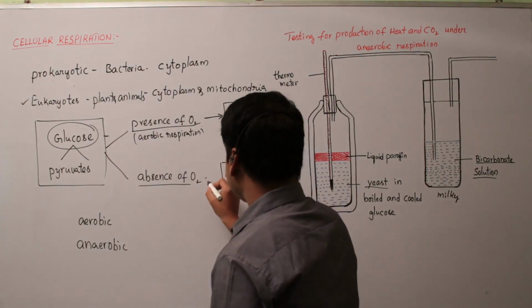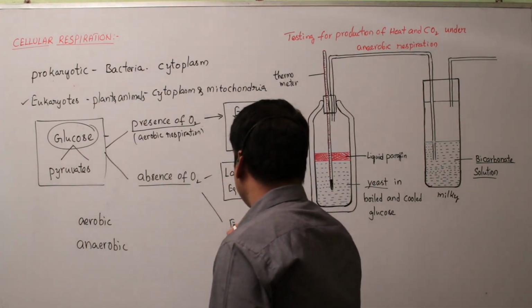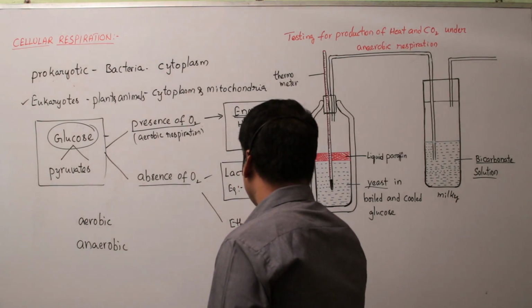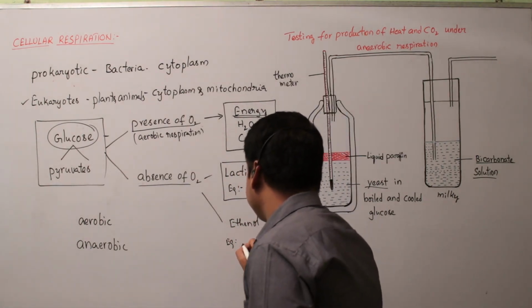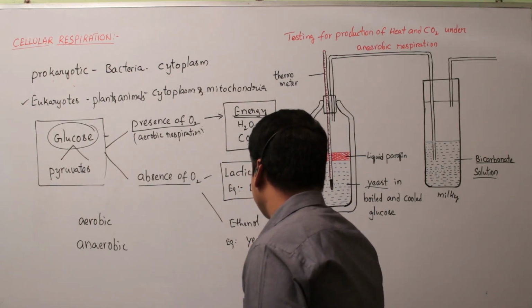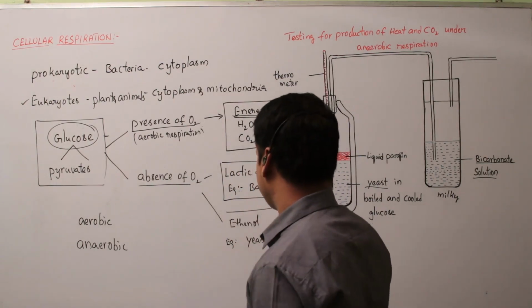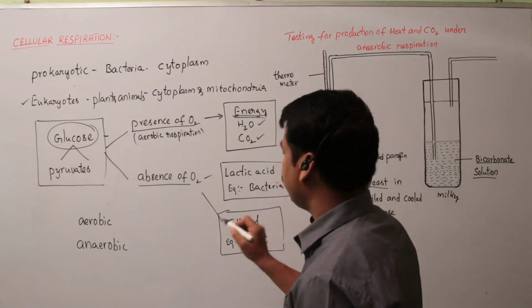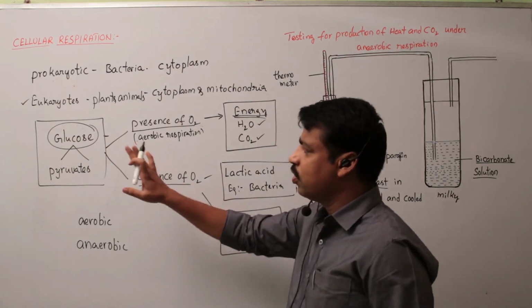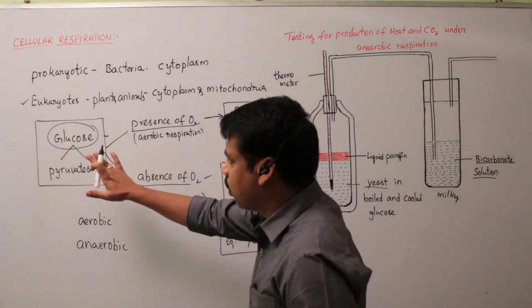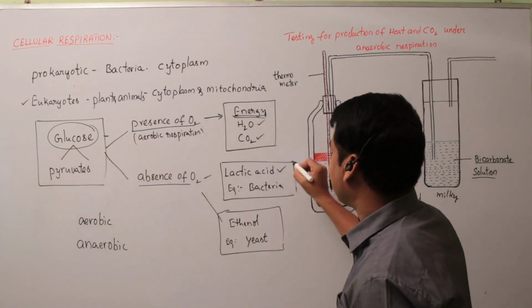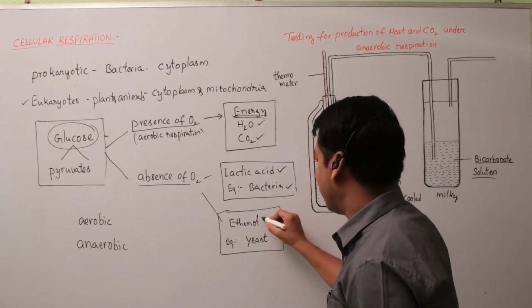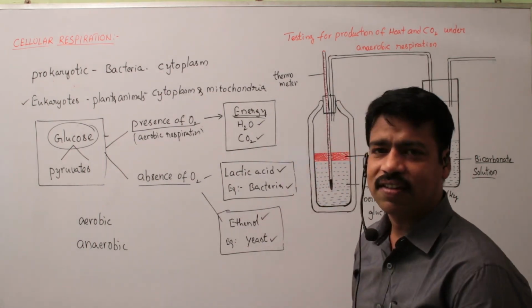And ethanol, for example, in yeast cells. Yeast is one type of fungus. So in absence of oxygen, glucose breaks down and gives lactic acid in bacteria and ethanol in yeast cells.